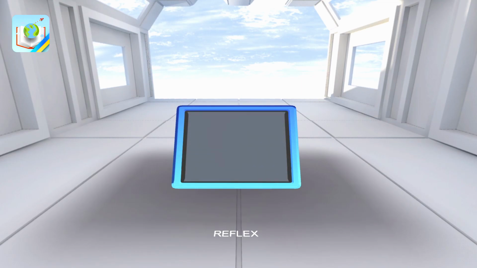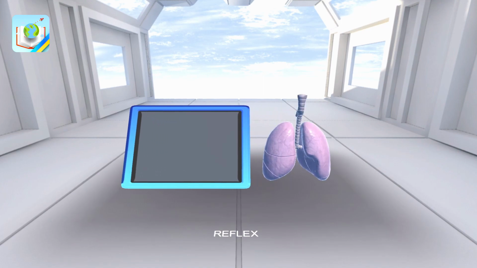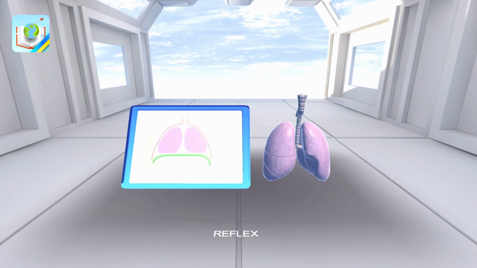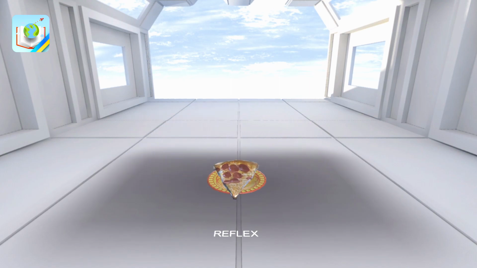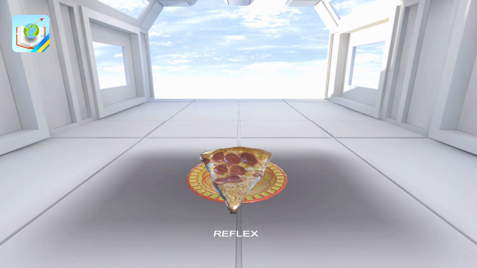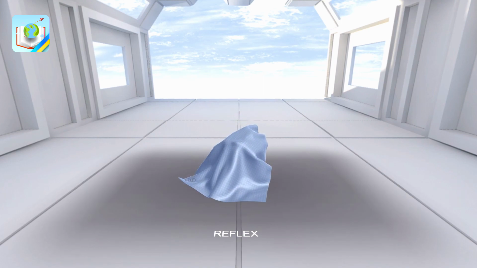All unconditioned reflexes are divided into simple and complex according to the degree of complexity and severity of the organism's reactions. Click on the lungs and look at other types of reflexes. Breathing reflexes are reflex breathing movements that provide inhalation and exhalation. Find the plate and click on it. Food reflexes: release of saliva, bile, digestive juices, chewing, swallowing when food enters the mouth. Click on the handkerchief.